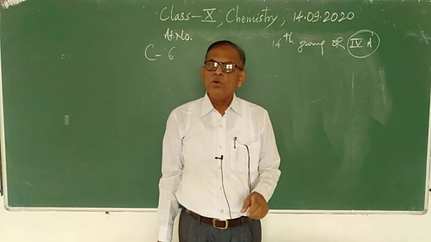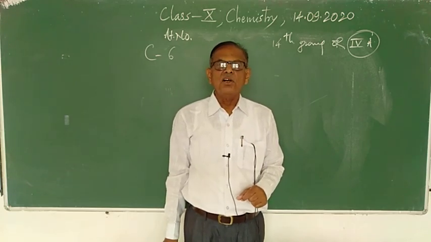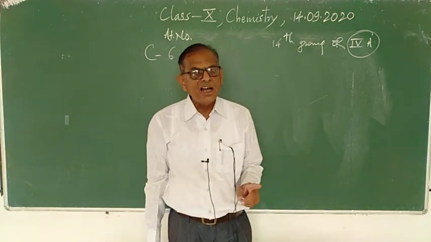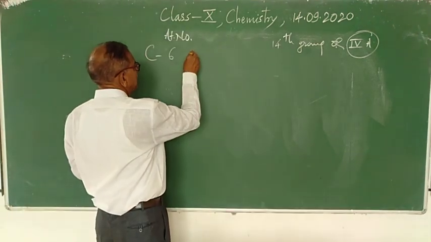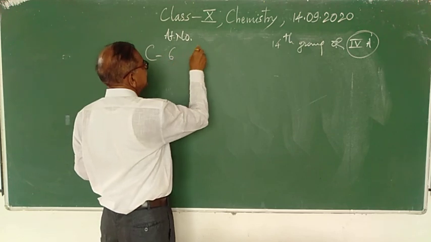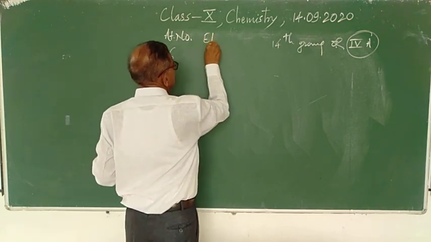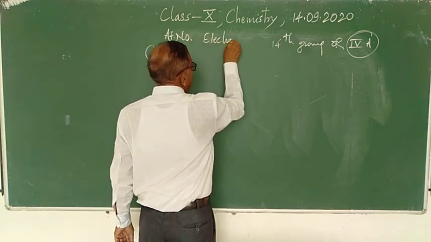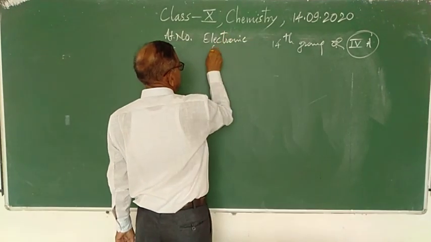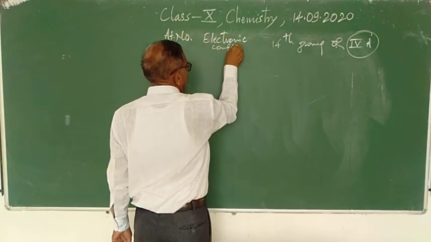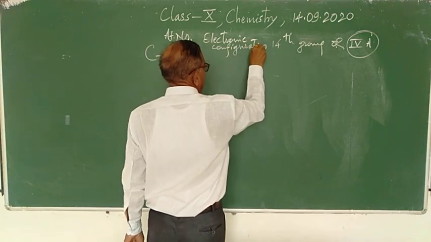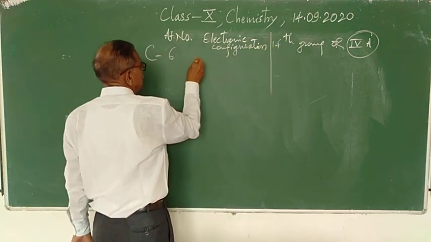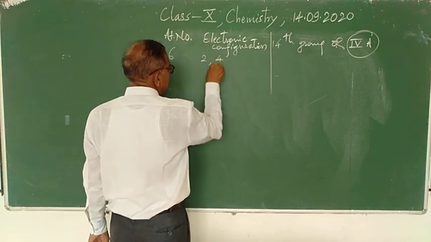And therefore while writing the electronic configuration we take the atomic number, and the atomic number of carbon is 6. Electronic configuration: see, 2, 4.